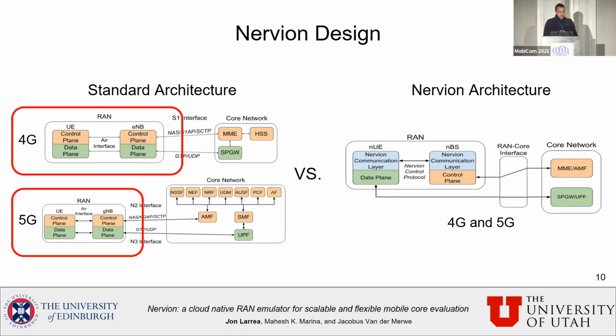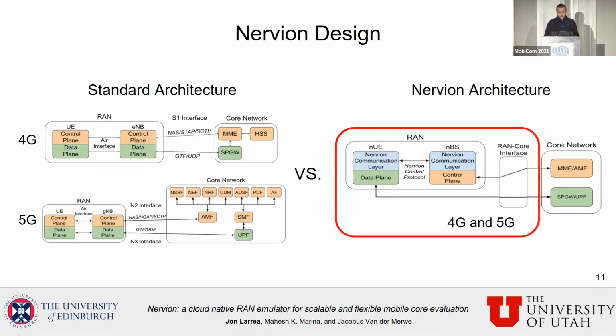So in order to overcome this problem, we decided, first of all, to decouple the interface between the RAN and the core as a separate module. We did that because the only thing that the core network is able to see is that interface. So everything behind that interface is completely transparent for the core network, and therefore is meaningless for it. So we separate this interface and we refactor all the internals of the RAN. We move the control plane of the RAN to the base station, and we move the entire data plane to the UEs. In that way, both control plane and data plane in the RAN have direct access to the core network without having to go through an intermediate hop to reach the core, like in the standard architecture.